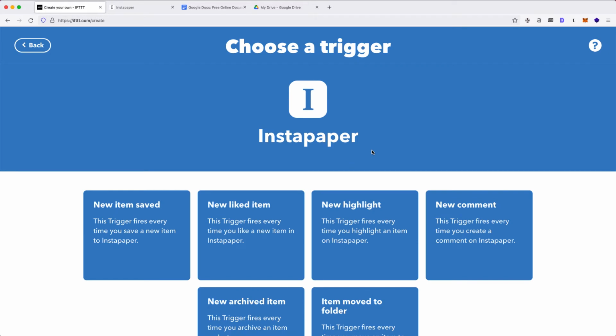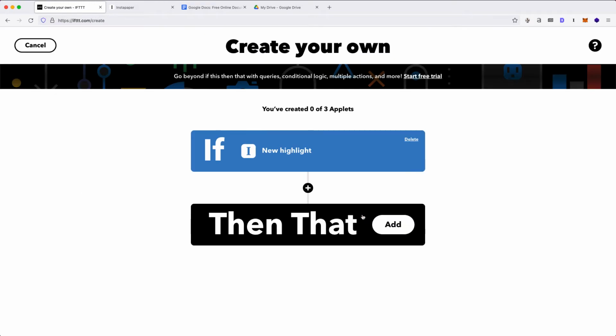Now we can select the trigger. We want the trigger New Highlight. If you don't have an Instapaper account connected to IFTTT, you'll get prompted to connect the two services so they can work in harmony. Once that's done, we can move on to the next step. Our automation will now move on to the next step with Then That.